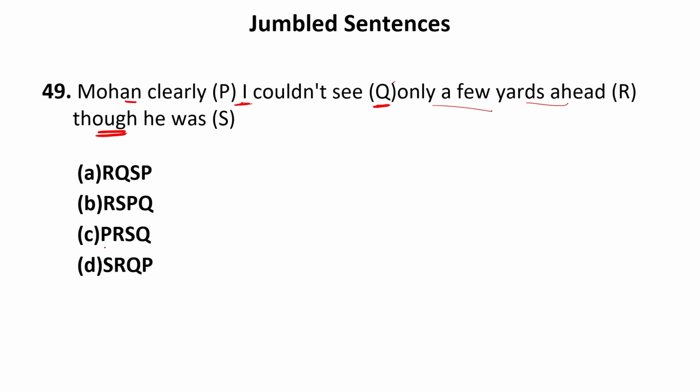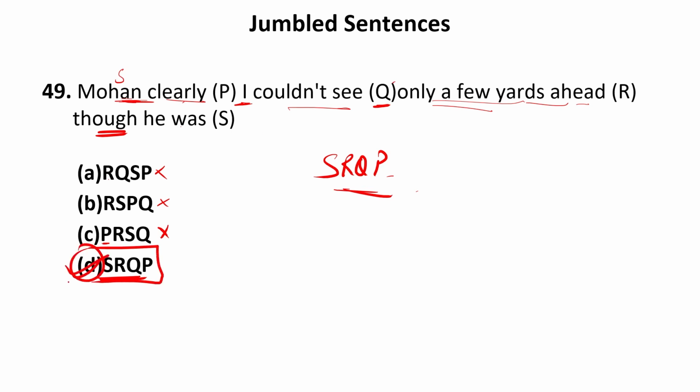So let us make the sentence using P. R cannot begin the sentence according to the sense of the sentence. Now Mohan clearly, so it is the subject. So we should have a verb after it, but we do not have any verb. It means this also cannot begin the sentence. It means this will be the correct answer. It means S, that though he was only a few yards ahead, I could not see Mohan clearly. Clearly is an adverb which will come after the verb or at the end of the sentence. So SRQP will be the correct sequence according to the options given.